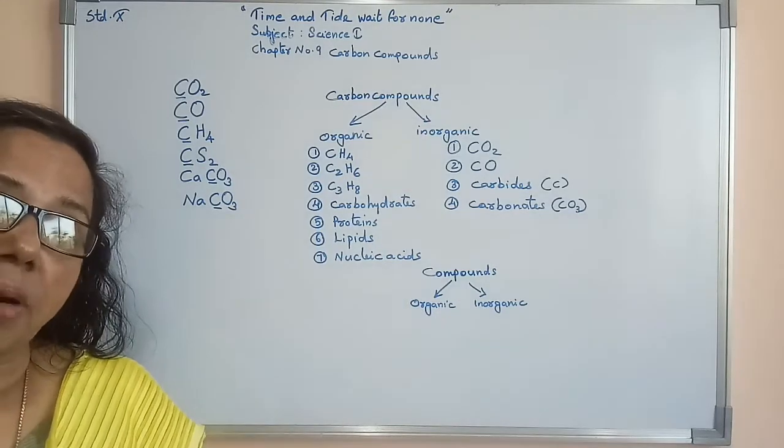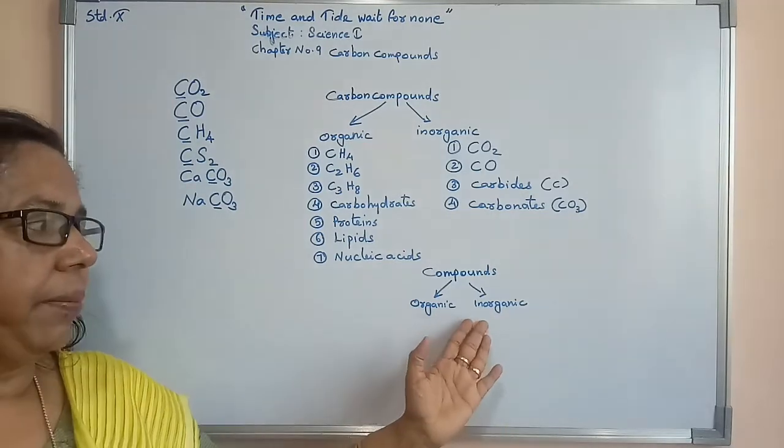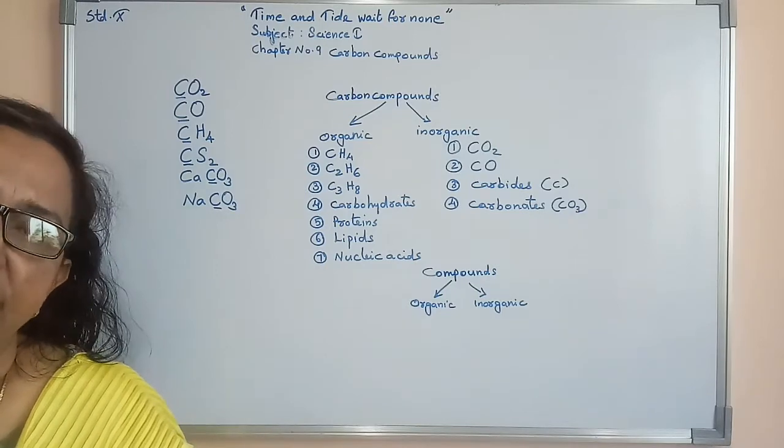In organic compounds, carbon will be the essential element. At the same time, in inorganic compounds, there will be a metal as an essential element.